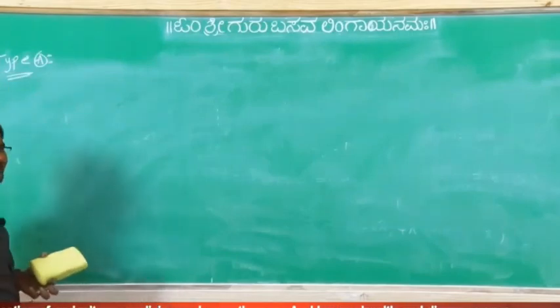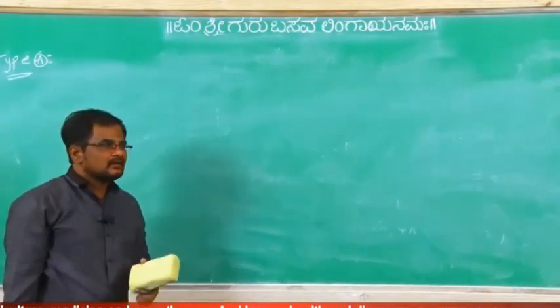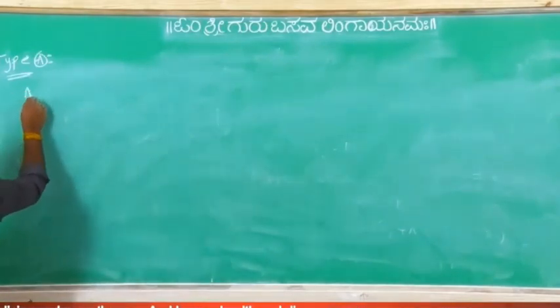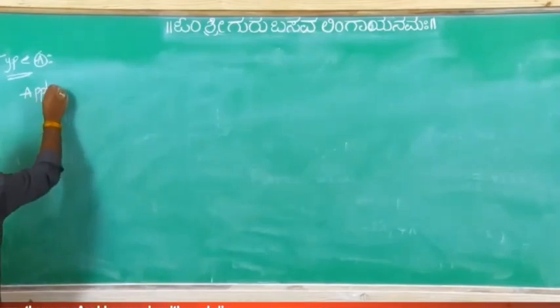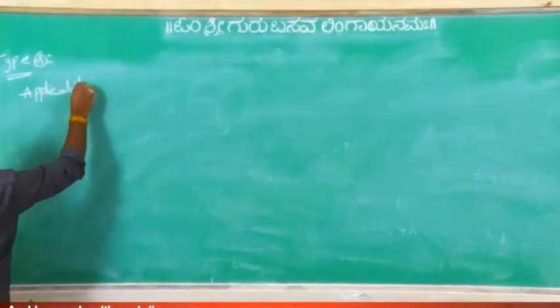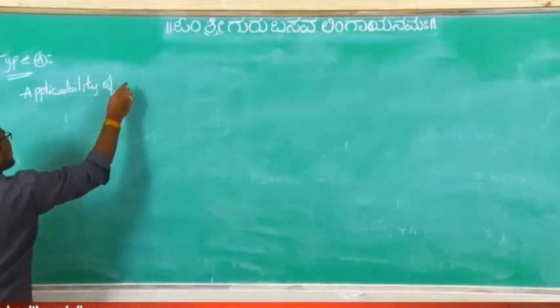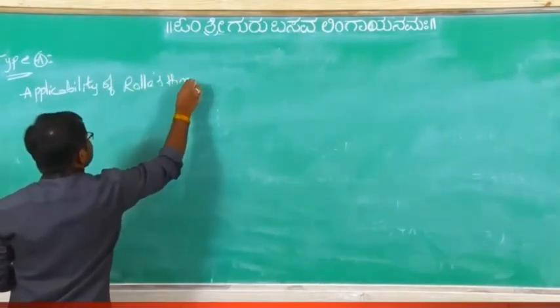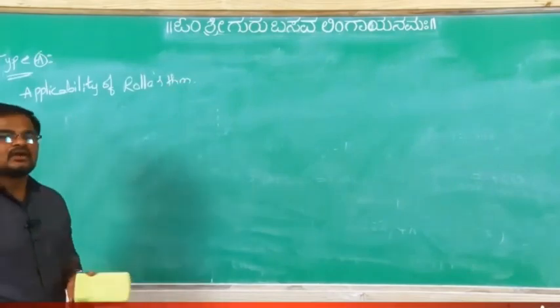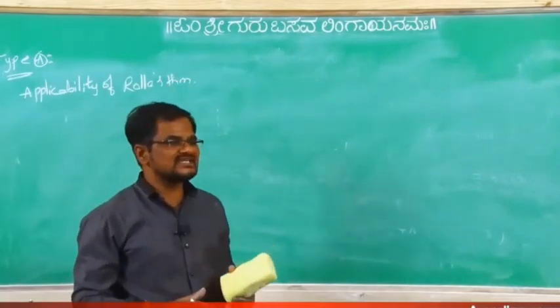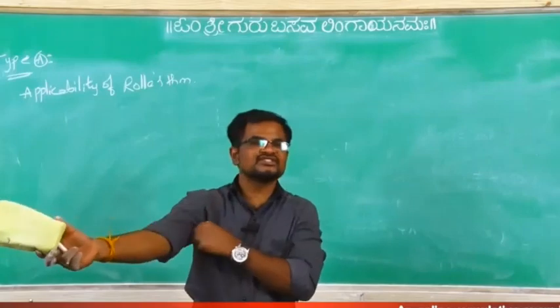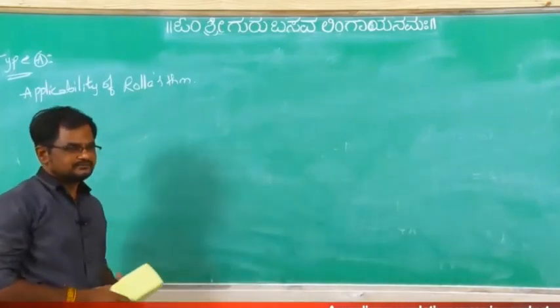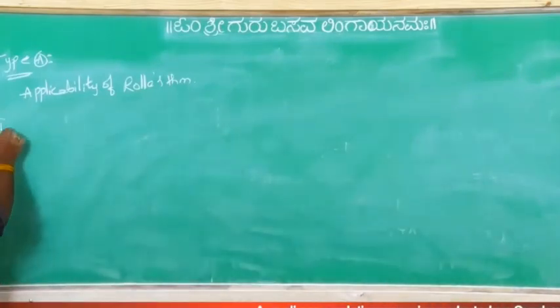First, type A. This is the applicability of Rolle's theorem, or examine the Rolle's theorem. It means we have to observe whether the given function is applicable for Rolle's theorem or not.